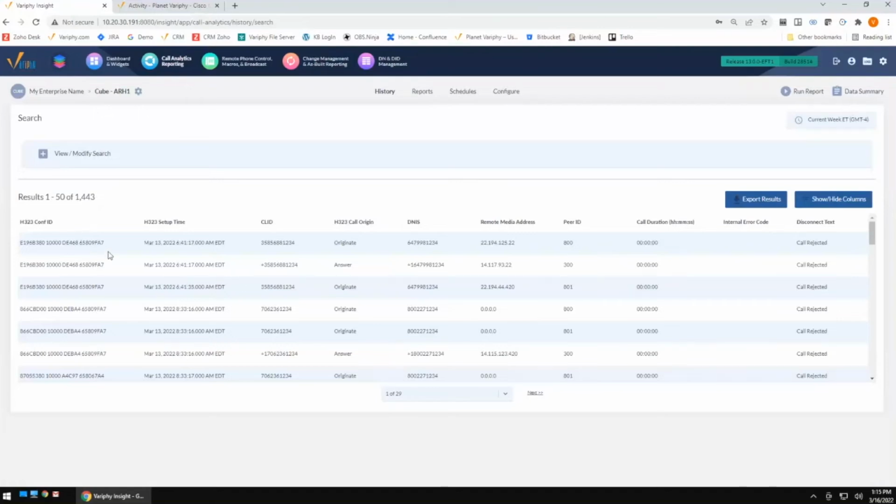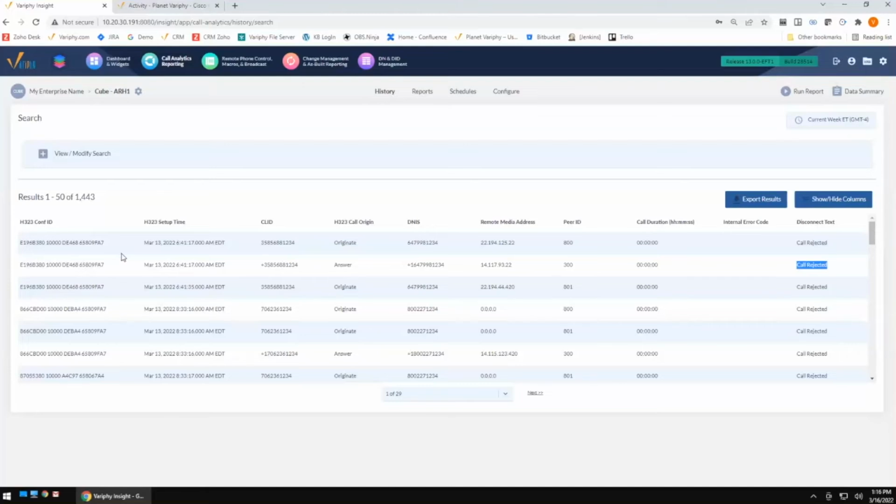Now, what you can see right off the bat is that this is a single call. I know that because that conference ID is the same. So if I was looking at it from a sequencing perspective, that is a count of 1. Even though that particular call got rejected twice under one call, because those conference IDs are exactly the same, that is considered one sequence. So when I look at my counts from my dashboard, that 543, this guy counts once under there. But if I really wanted to see how many times a caller got rejected, by ungrouping or unsequencing that and showing the individual event counts, I actually get to see the count of how many times that took place.